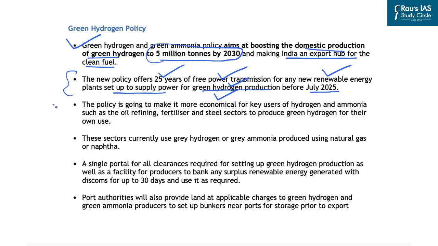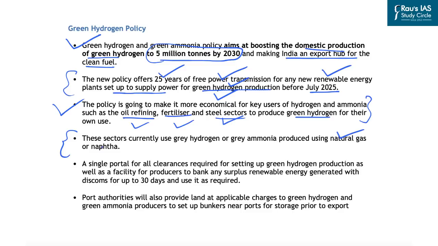Further, this policy is going to make it more economical for key users of hydrogen and ammonia, such as the oil refining, fertilizer, and steel sectors, to produce green hydrogen for their own use. Presently, in order to produce hydrogen for their requirements, these sectors are producing hydrogen using natural gas or naphtha, which is not a green fuel. That is why providing incentives for setting up renewable energy plants for the production of green hydrogen is seen as an incentive, and these sectors will now turn towards this kind of hydrogen production, which is known as green hydrogen.